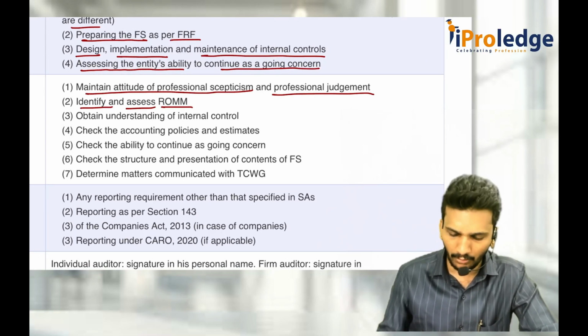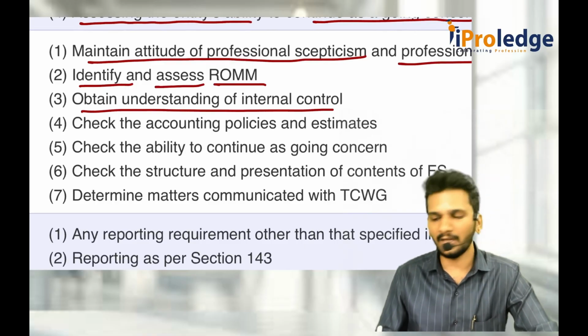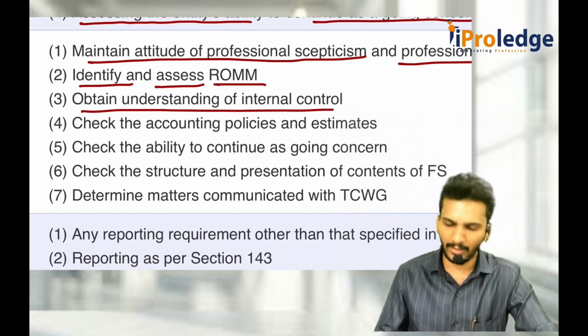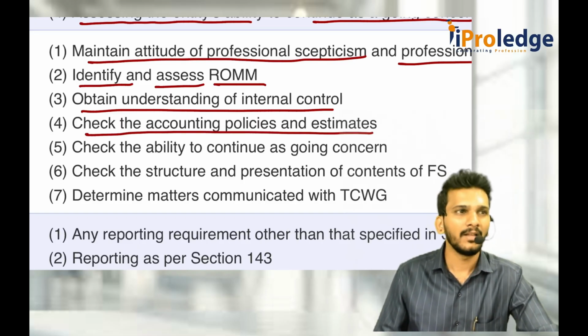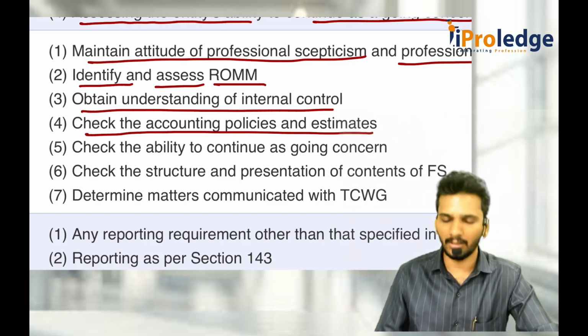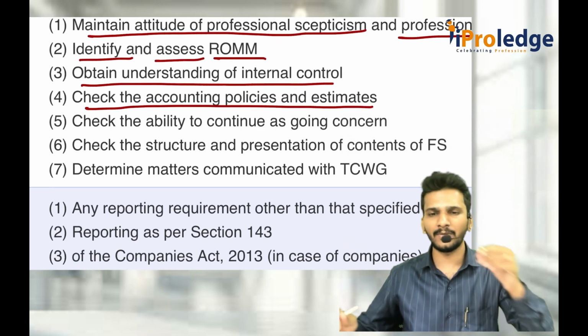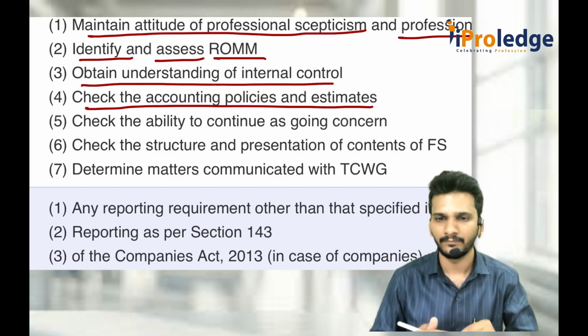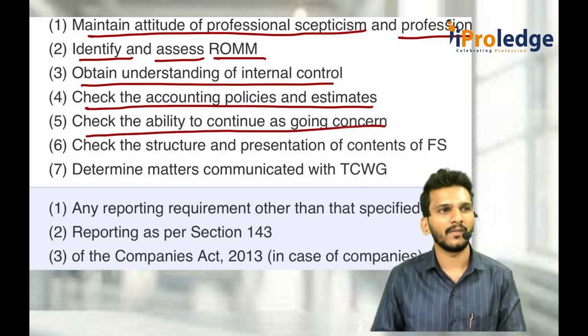You should try to obtain an understanding of the internal controls, how the internal controls are operating in a company. Check the accounting policies and estimates. Are they as per the applicable financial reporting framework or not? And are they acceptable or not? Have they made exaggerated claims with respect to those things? That has to be checked. Again, check the ability to continue as a going concern, whether they are telling you